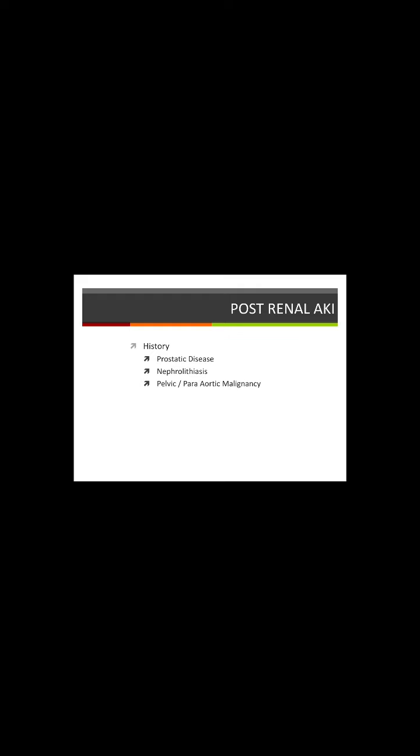Post-renal AKIs are usually associated with prostatic disease, account for less than 5% of AKIs, and they're usually pretty commonly seen. They're easy to pick up. You will have some symptoms to suggest prostatic disease, nephrolithiasis, etc. Pelvic and paraaortic malignancies may also predispose to post-renal AKI. Signs will also be associated with the colicky flank pain radiating to groin, nocturia, urinary frequency, hesitancy, abdominal fullness, and suprapubic pain. You may want to put the patient through just an ultrasound, which may be enough in some cases, but most of the times they need a proper CT.